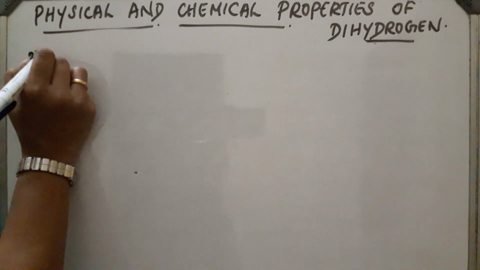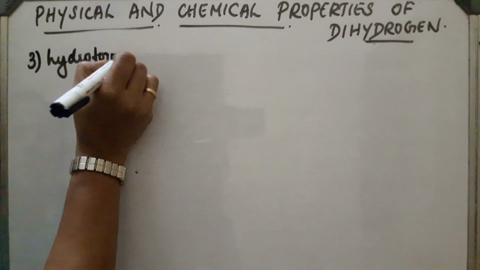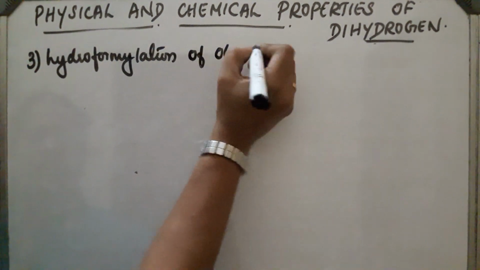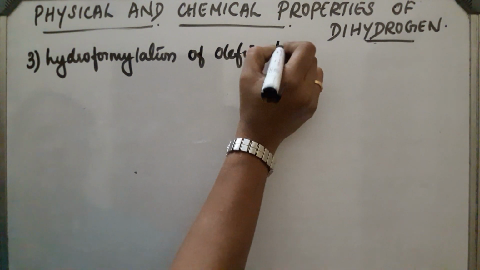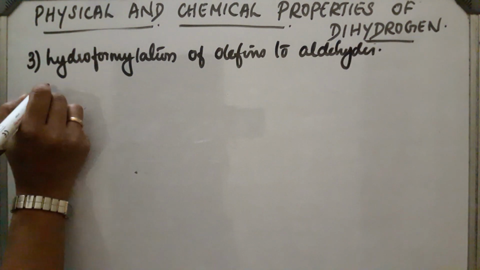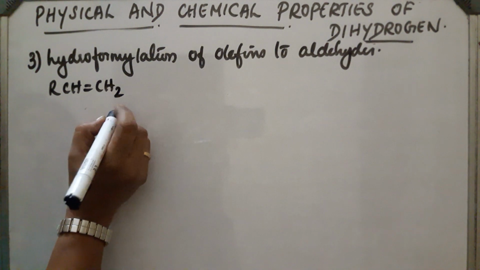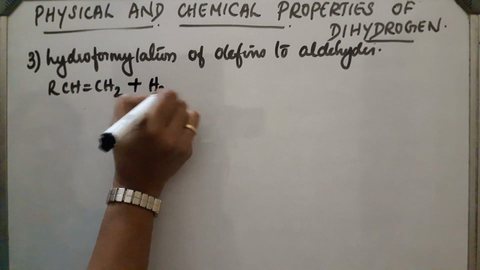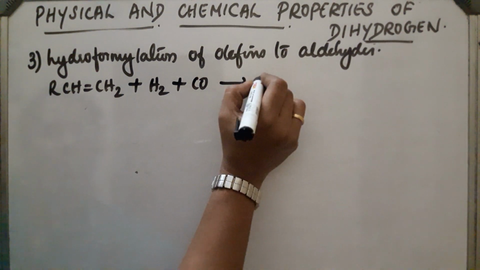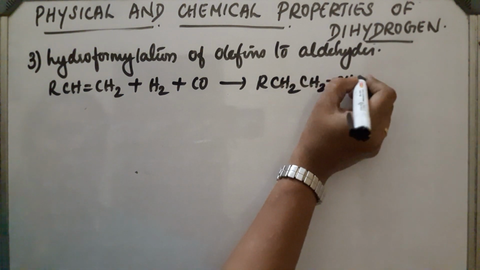Next, hydroformylation of olefins, or we can say alkenes to aldehydes. For example, RCH double bond CH2 is an olefin or alkene. On hydroformylation, reaction with hydrogen gas and carbon monoxide, it gets converted into an aldehyde, RCH2CH2CHO.